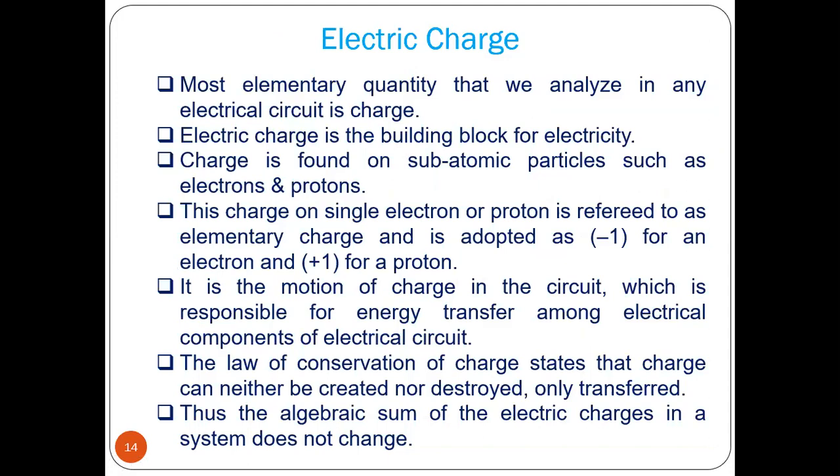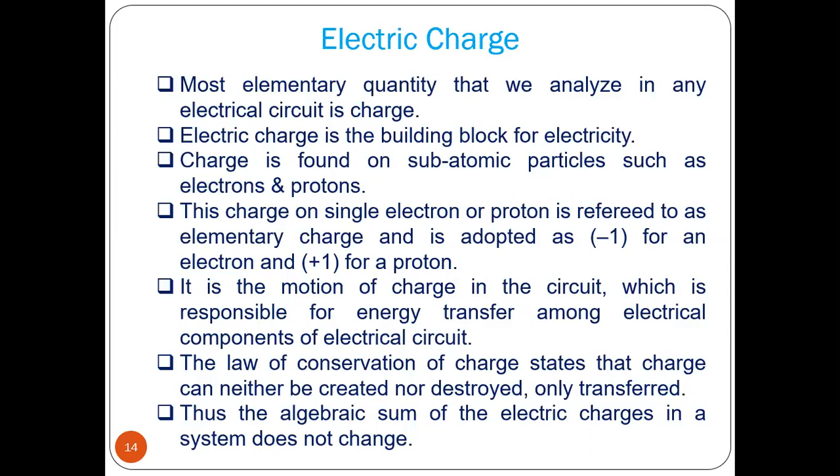Charge is found on subatomic particles such as electrons, protons, and neutrons. Neutrons are electrically neutral, there is no charge, but electrons and protons have charge. Proton has positive charge, electron has negative charge. Now it is the motion of charge in the circuit which is responsible for energy transfer among the electrical components of an electrical circuit.